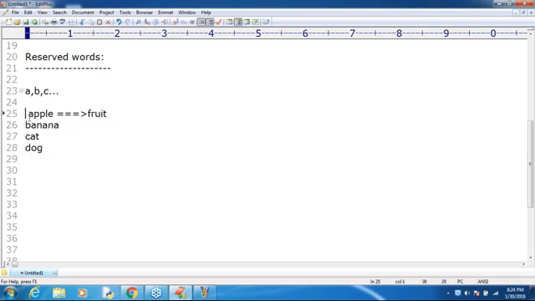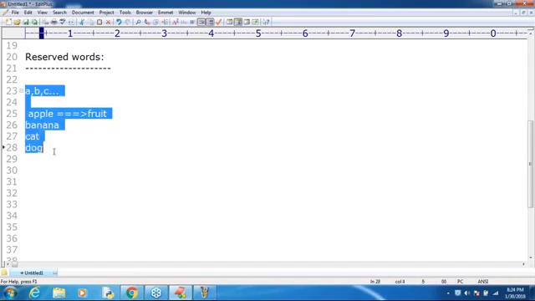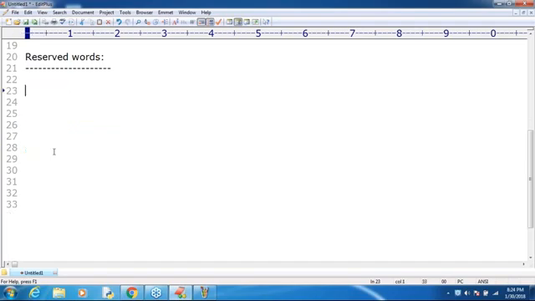In the same way in English, these words are reserved to represent some meaning or functionality. Is it clear for all of you, right? Same way, in Python also some words are reserved to represent some meaning or functionality. Such types of words are called reserved words. Remember that.